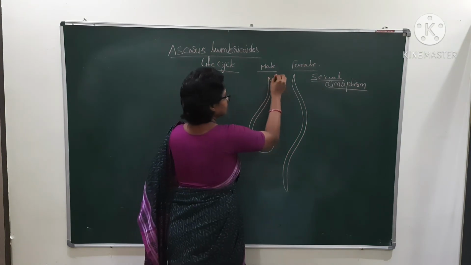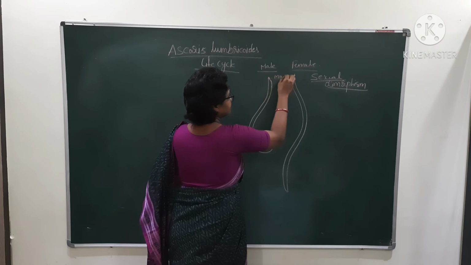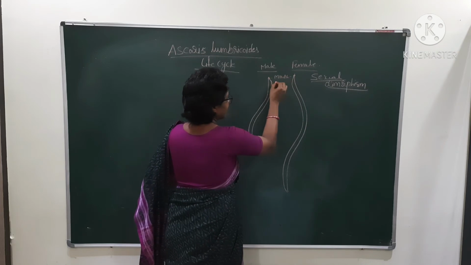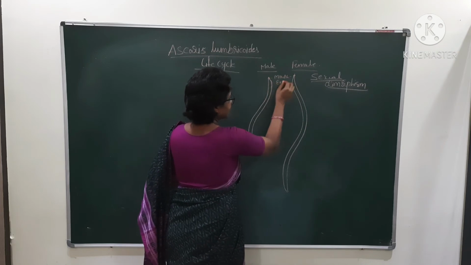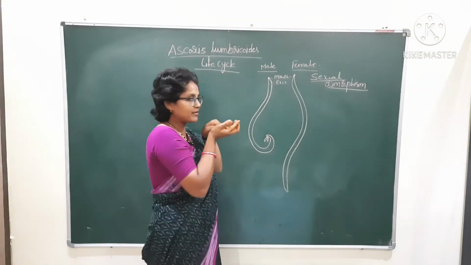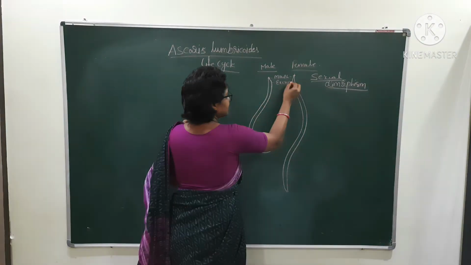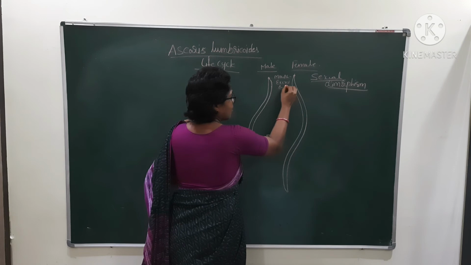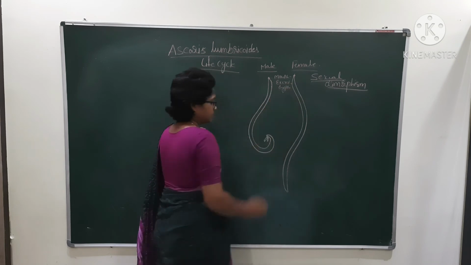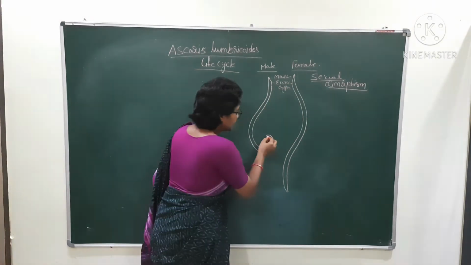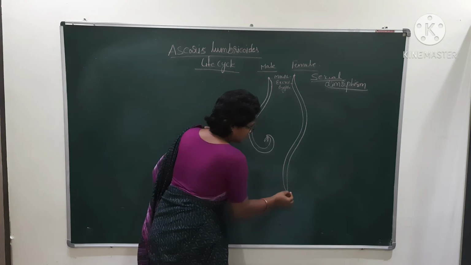Here, if you look at the structure, this is the mouth and the excretory pore. The excretory pore is present at the ventral side, but it is nearer to the mouth. And here this is the tail.